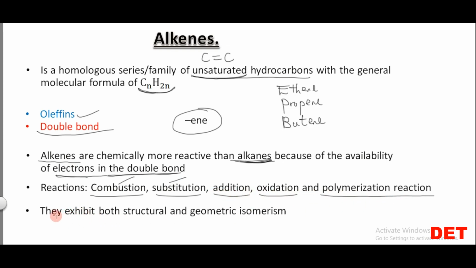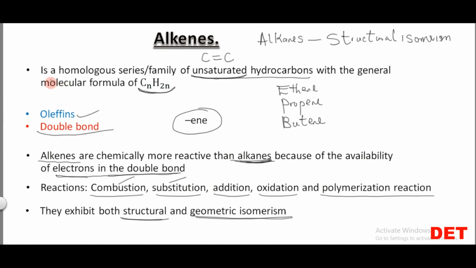Then also it's important to note that they exhibit both structural and geometric isomerism. The alkenes exhibit both structural and geometric isomerism. The alkanes exhibit only structural isomerism. They only exhibit structural isomerism. The alkenes exhibit both structural and geometric isomerism. So this is one of the differences between the alkenes and the alkanes.